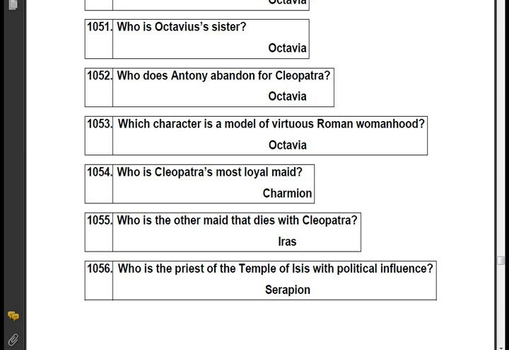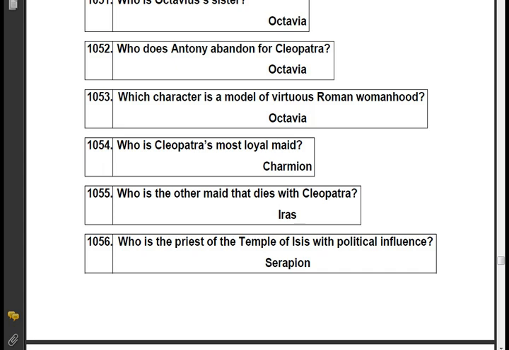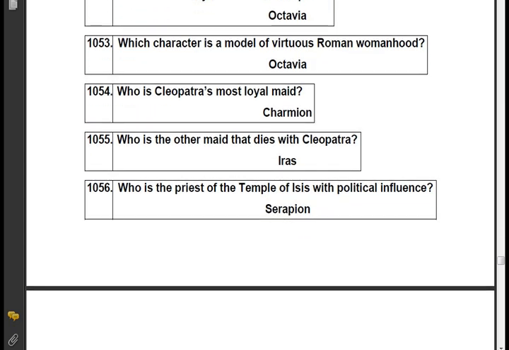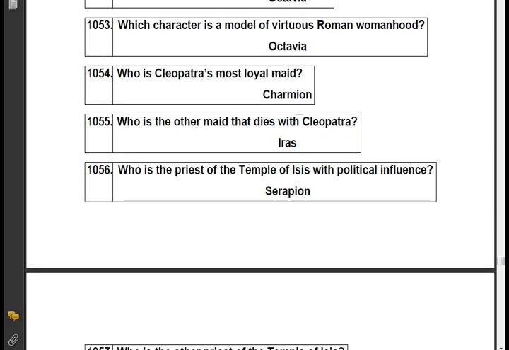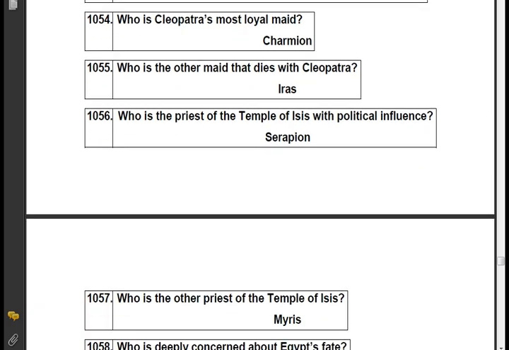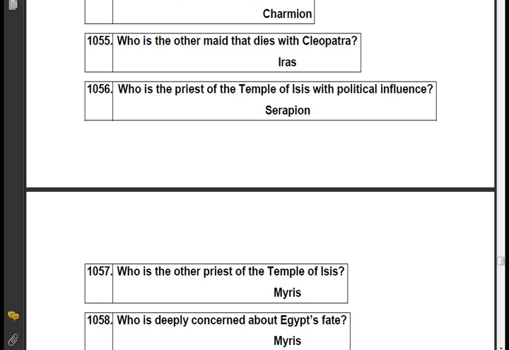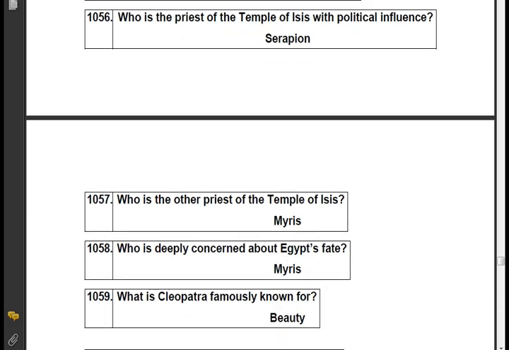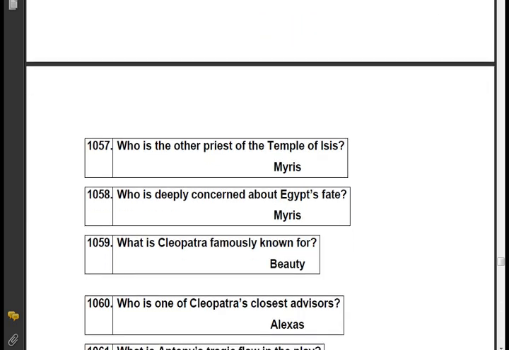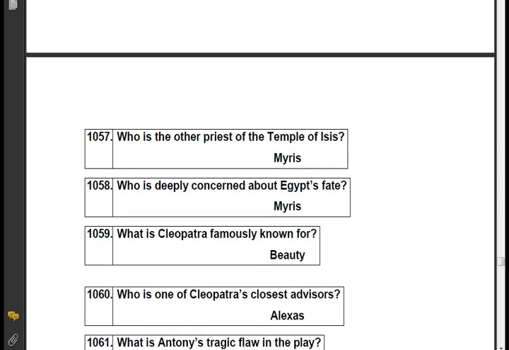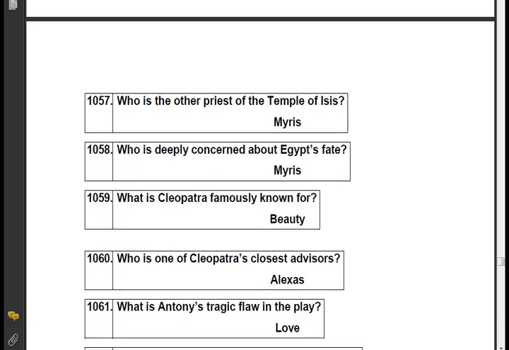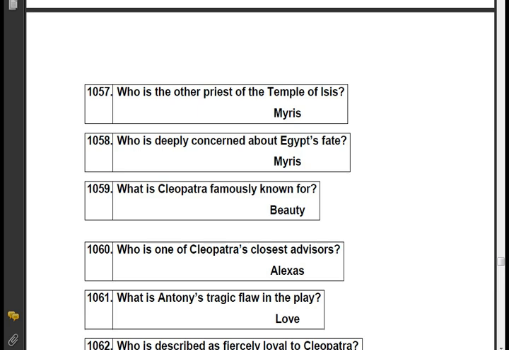Octavia. Who is Cleopatra's most loyal maid? Charmian. Who is the other maid that dies with Cleopatra? Iris. Who is the priest of the temple of Isis with political influence? Serapion. Who is the other priest of the temple of Isis? Myris.